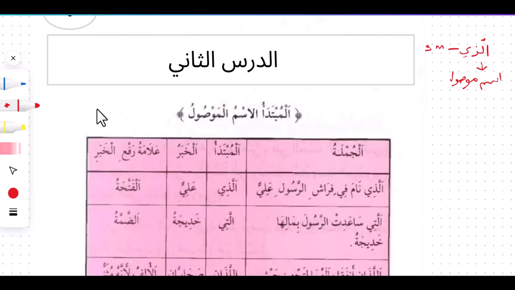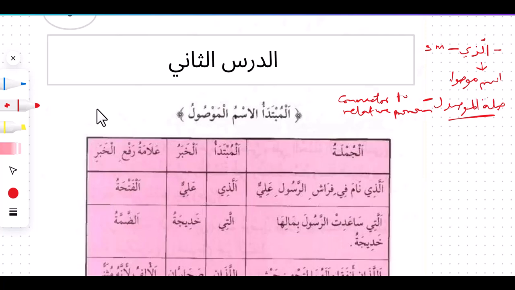So when we see this, we are automatically going to see next to it what we refer to as silatul mawsul. That is why we call this the connector to the relative pronoun. There is no way you are going to find ismu mawsul without silatul mawsul. They work side by side. We also mentioned the variations of this ismu mawsul.